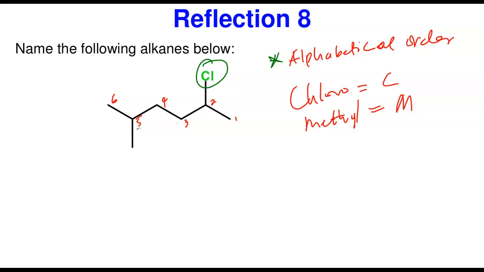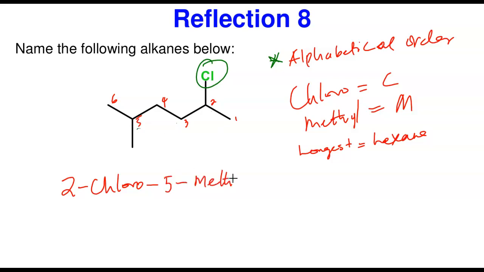Having done that, let's now name this. So chlorine is on carbon number 2. And we know the longest chain is hexane. So what do we now do? We name it. Chlorine on carbon number 2, so it's going to be 2-chloro. This is carbon number 5, 5-methyl. And then the longest chain is hexane. So this is 2-chloro-5-methylhexane. That is how we name this.